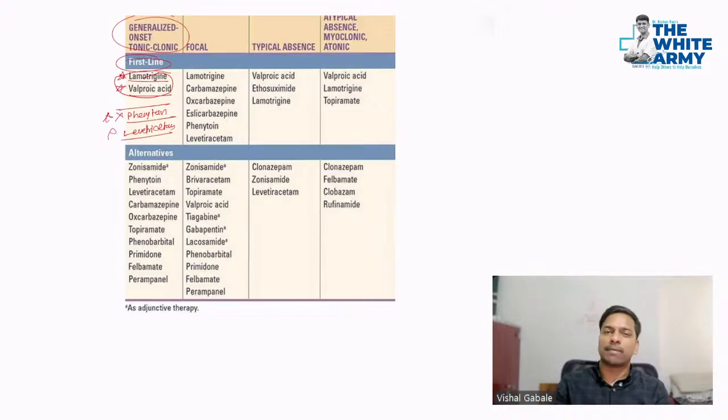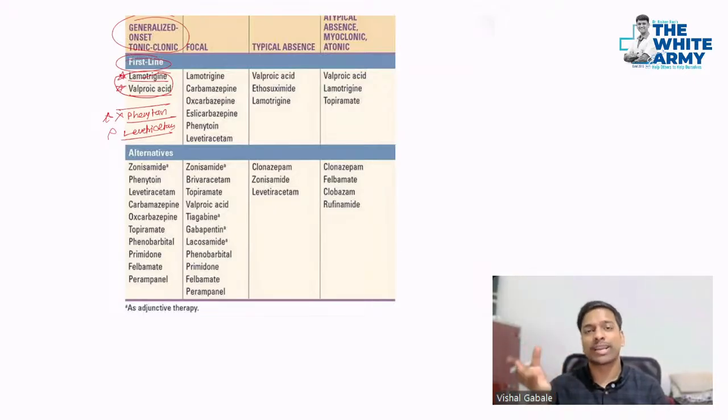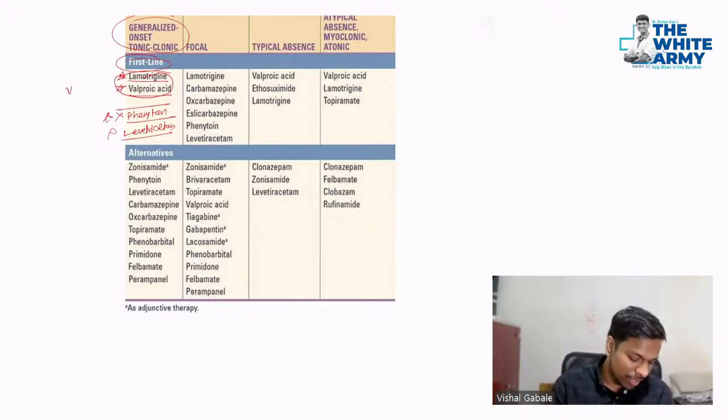So suppose in exam, they ask, which of the following is the first line drug recommended for the generalized seizure as per Harrison? Or in general, they ask. Then you have to tell, and they give option, lamotrigine, phenytoin, carbamazepine, levetiracetam. So you can get confused. So please remember only LV. Okay, LVF. You can just remember left ventricular failure, LVF. That's for the first line.